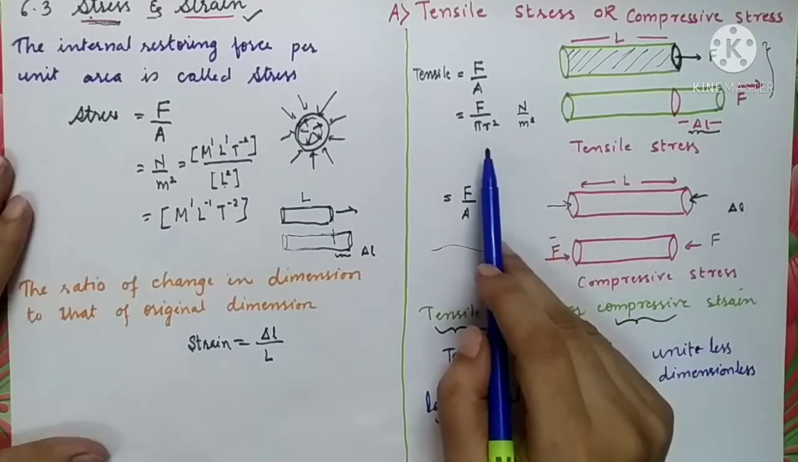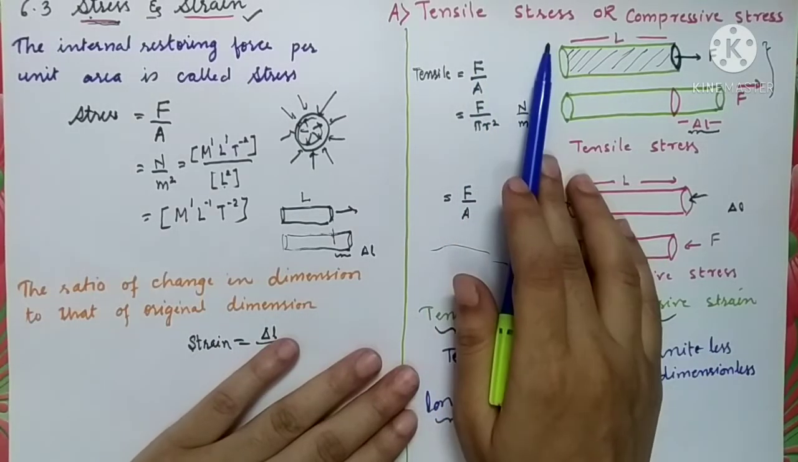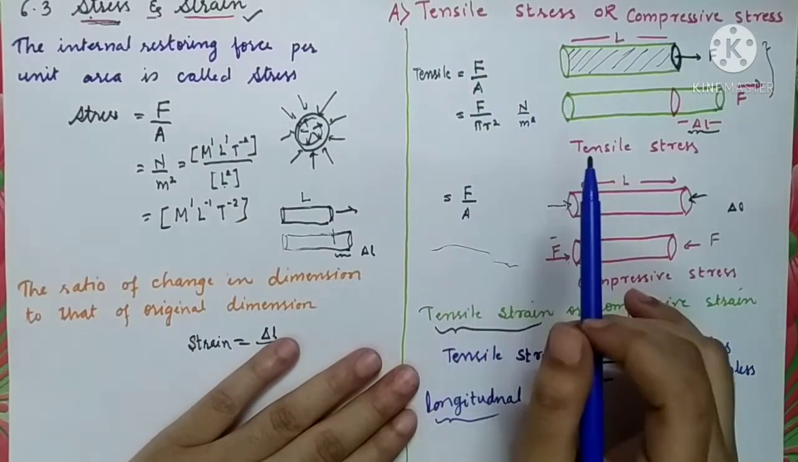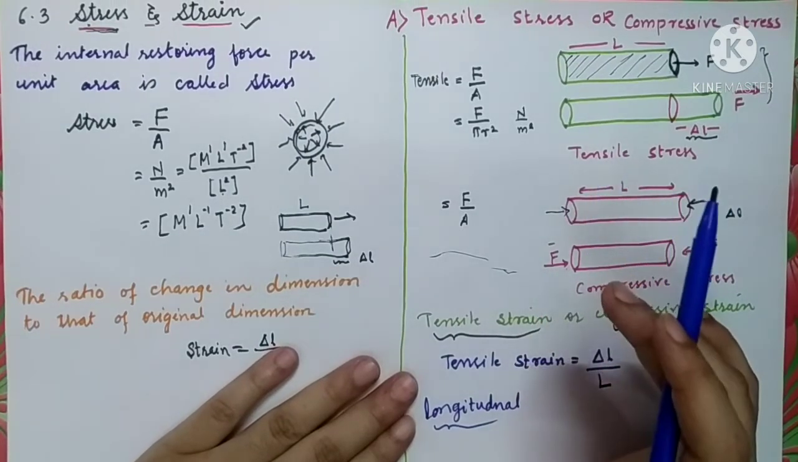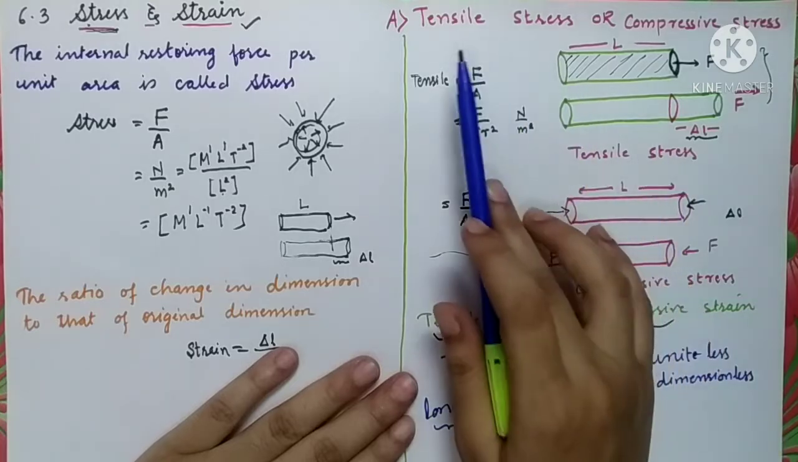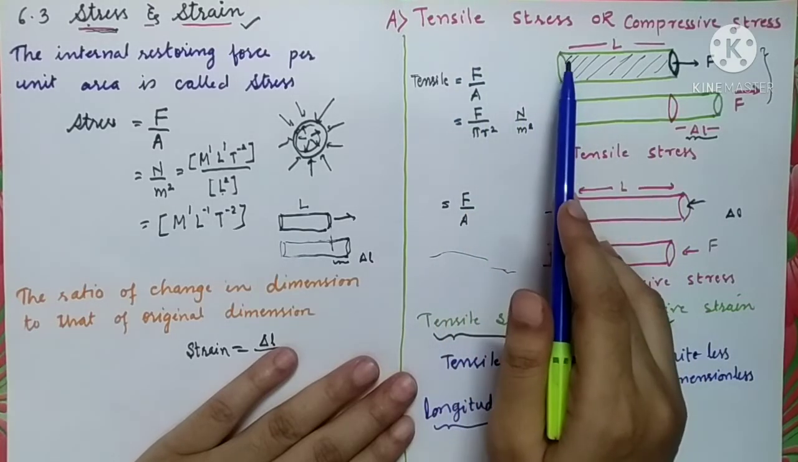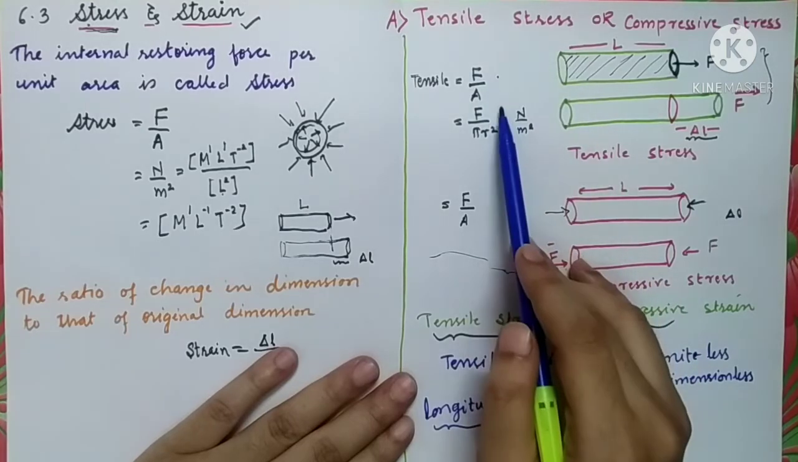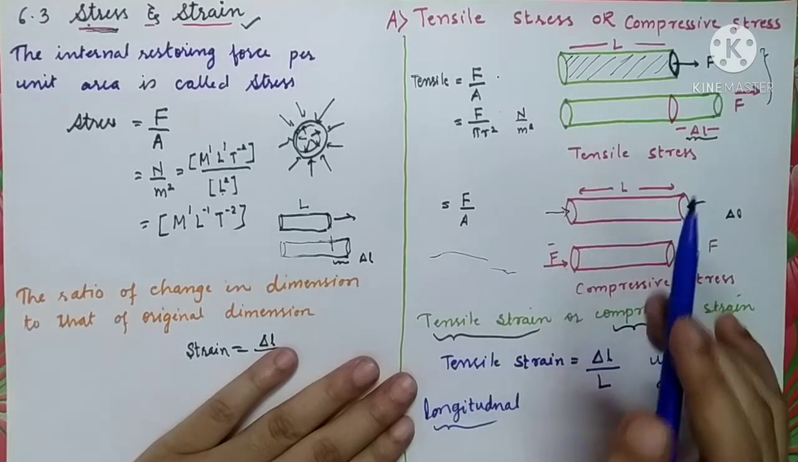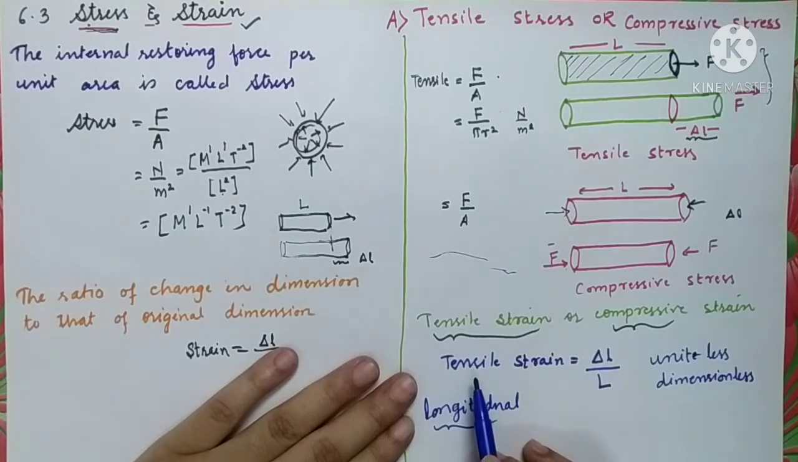So let us quickly recall what tensile stress is. If the deformation corresponds to change in length of the object, then we will say that the stress is tensile stress or a compressive stress. The formula is the same, force per unit area, and tensile strain is nothing but the ratio of change in length to the original length, change in dimension to the original dimension.